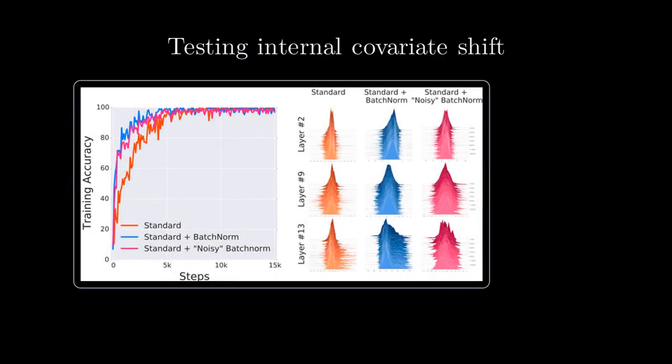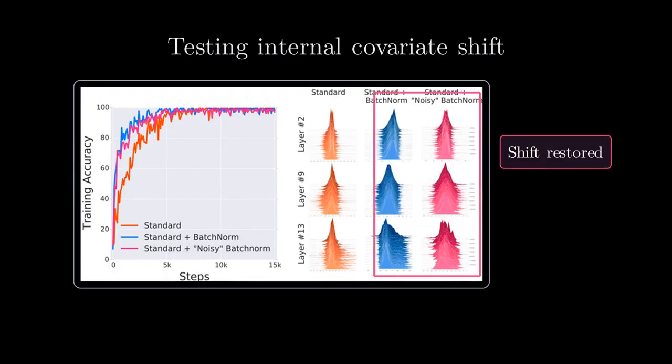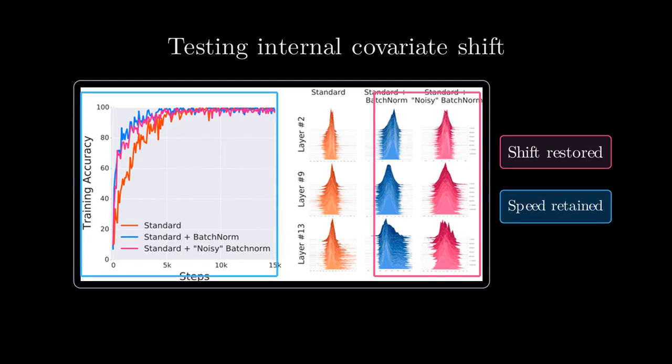The paper tests the distributional stability explanation with a simple experiment, noisy batch norm. They add random noise with non-zero mean and non-unit variance after each normalization step, creating severe distributional instability. This noisy batch norm network performs almost identically to clean batch norm. If reducing shift were the mechanism, adding instability should break it.